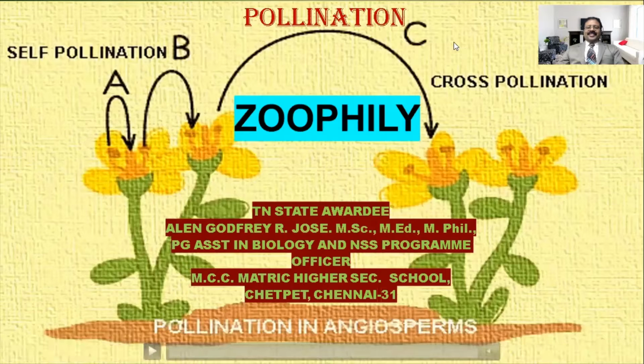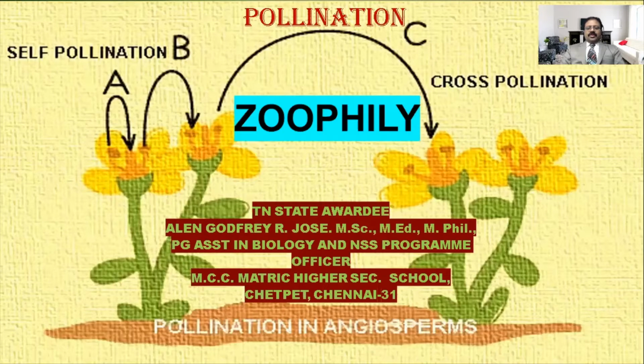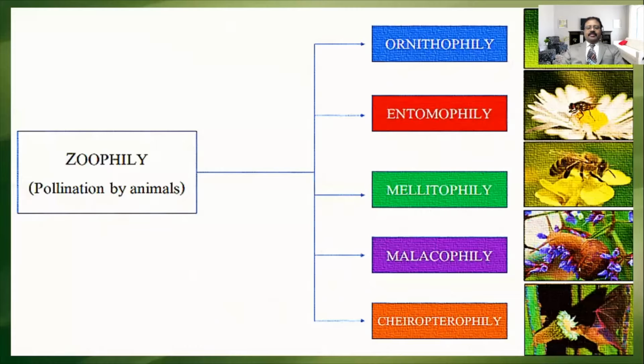Welcome children. In this class, we are going to study about zoophily. What is called zoophily? Pollination by animals is called zoophily.